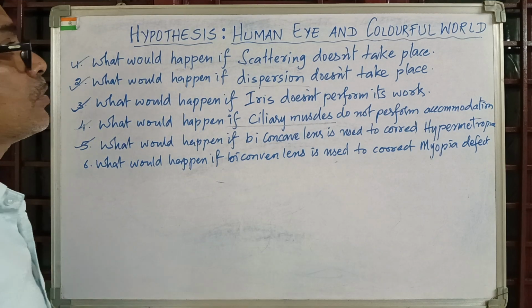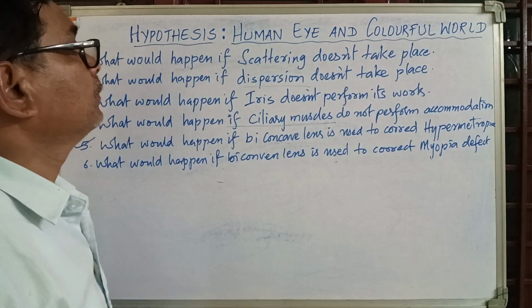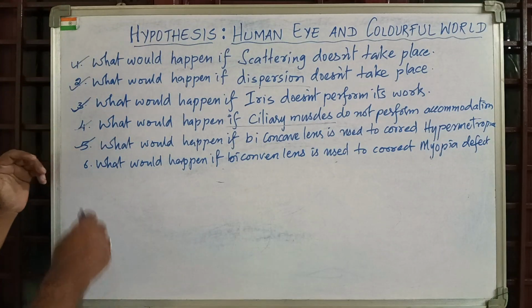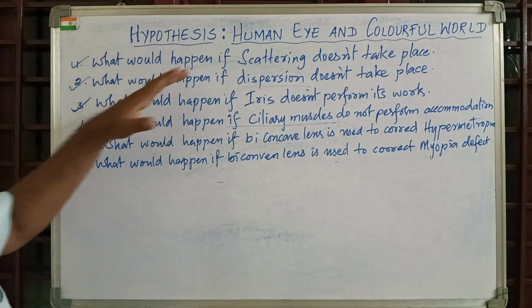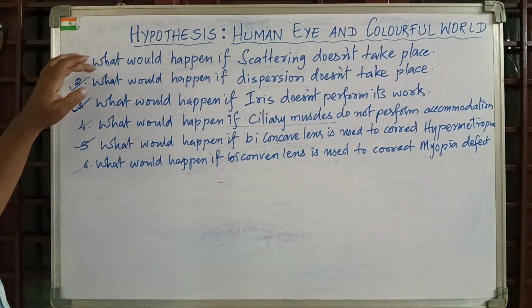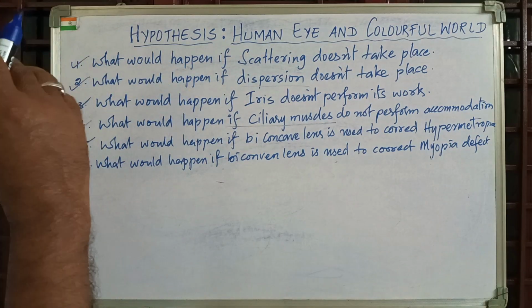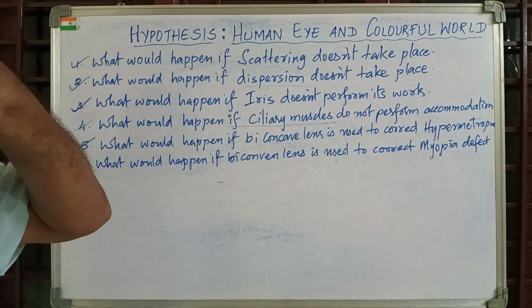Welcome to Hypothesis of Human Eye and Colourful World. Now I have written some 6 hypothetical questions from Human Eye and Colourful World. The first one is what would happen if scattering does not take place.